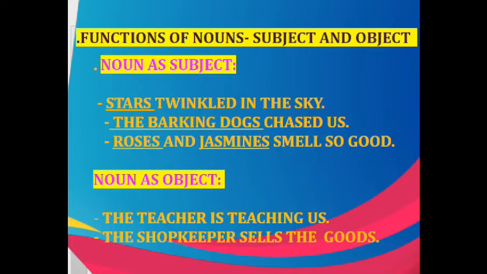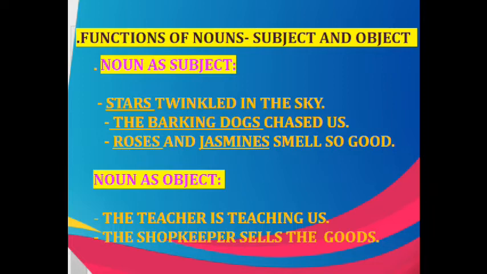of the verb smell. So if you want to find out the subject, you have to place the question word like what and who before the verb of the sentence. Like, what twinkle in the sky? It is stars. So stars is the subject of the verb twinkle. Is this clear? Now let me explain how a noun acts as an object of a sentence.